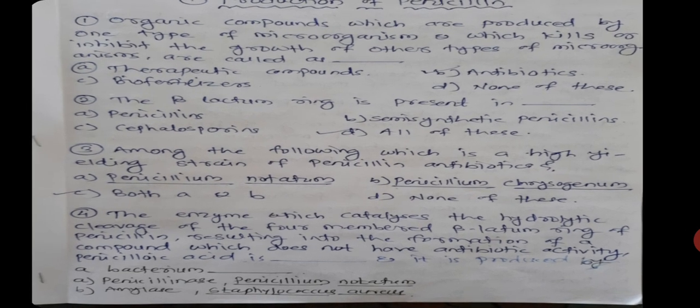Students, though I have explained that the correct answer is both A and B, actually the high yielding strain of penicillin is the Penicillium chrysogenum. So don't keep option C in mind. The correct option is B, Penicillium chrysogenum. It is a high yielding strain of the penicillin antibiotic.